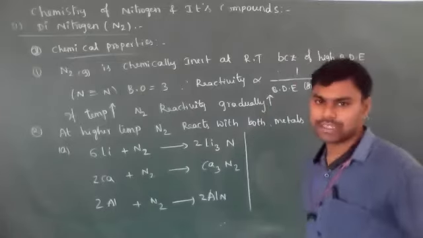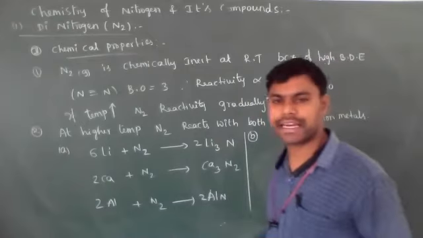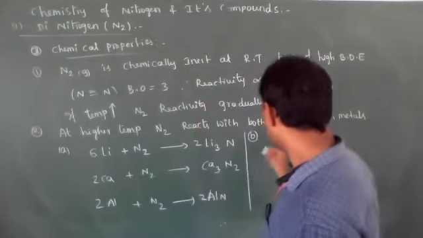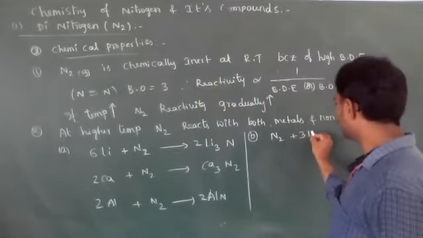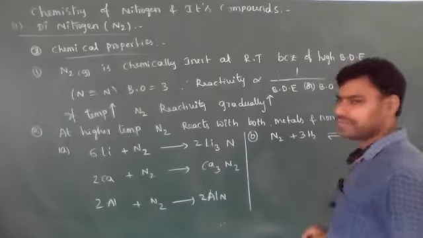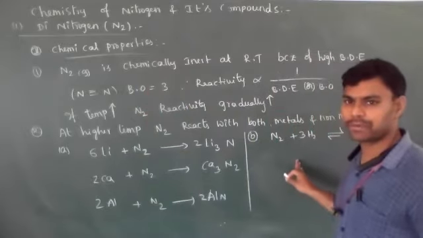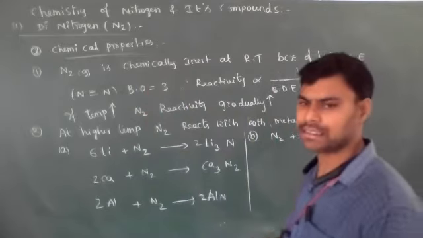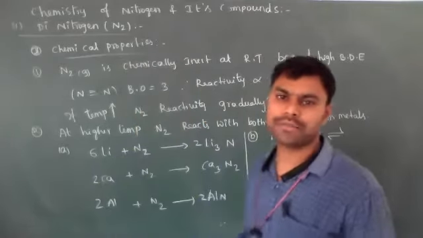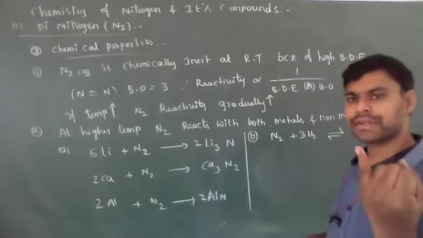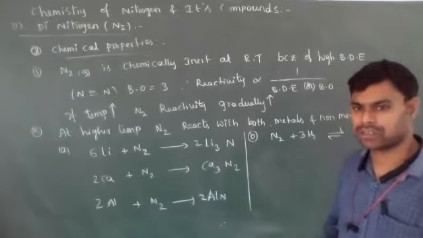Dinitrogen also reacts with non-metals. The familiar reaction is the preparation of ammonia: N2, nitrogen gas, reacts with 3 moles of hydrogen. It is a reversible reaction. According to Le Chatelier's principle, we produce ammonia gas. For reversible reactions, the favorable conditions for the formation of products are the favorable conditions for the forward reaction, depending on temperature and pressure as well as the catalyst.